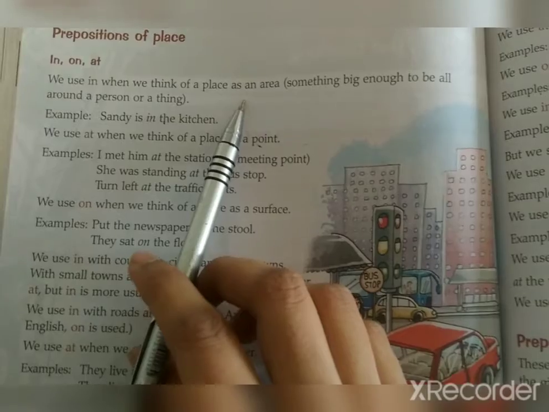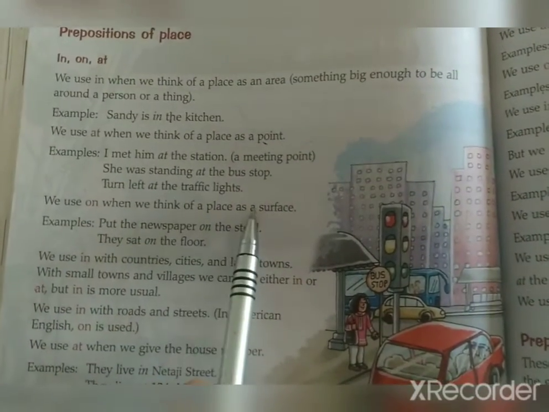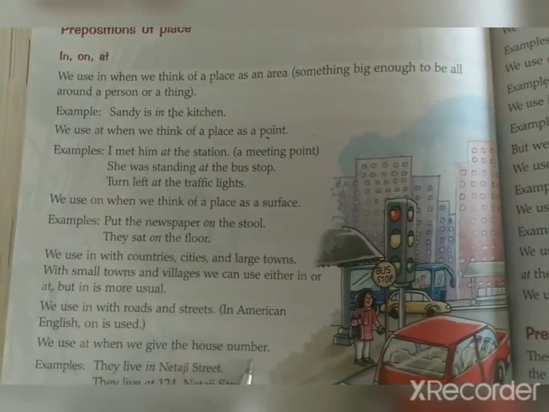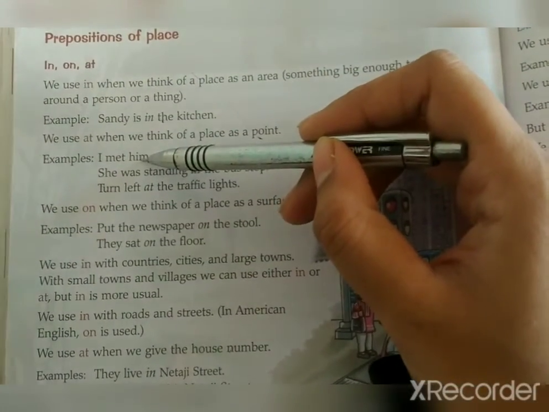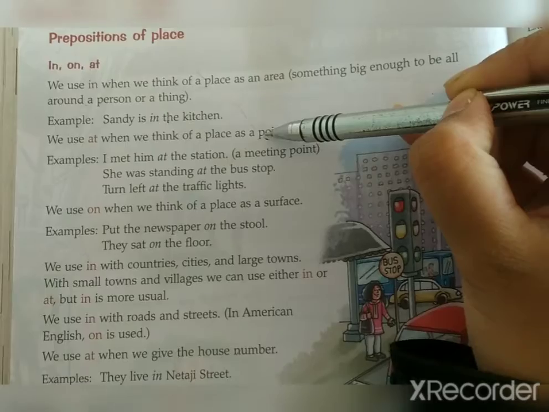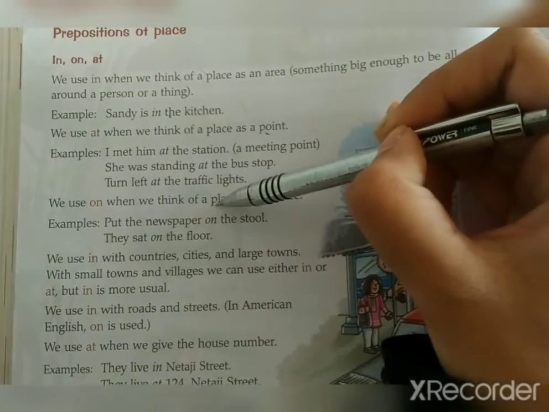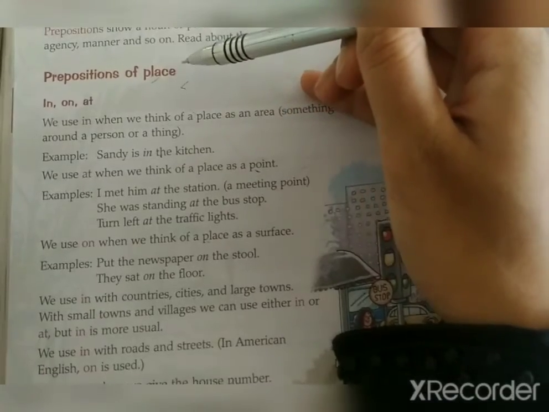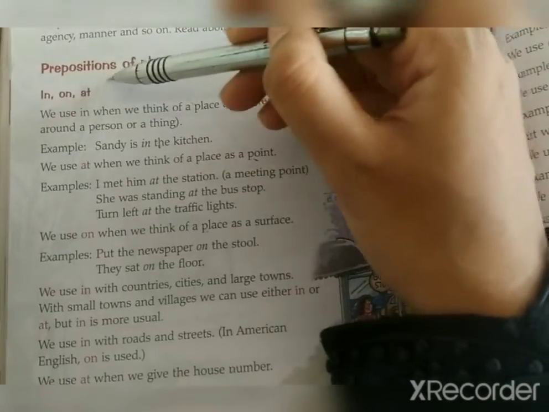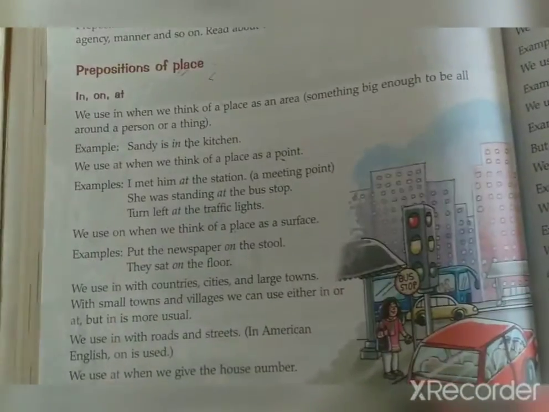We think of a place as an area, we think of a place as a surface, or we give the house number. For such places, see, with at we talk about place as a point. So in, at, on. Again, there are so many uses of in, at, on. So when you are talking about place, you will be using these 3 prepositions.